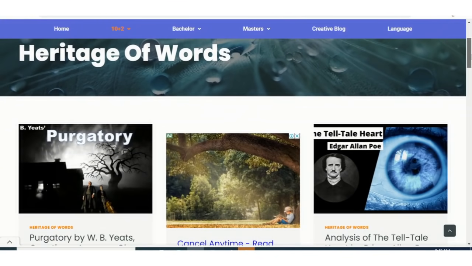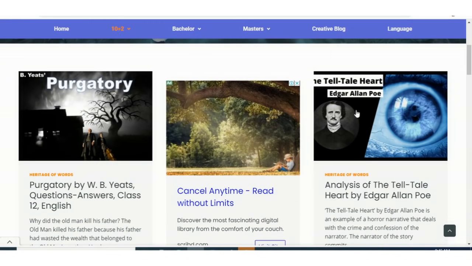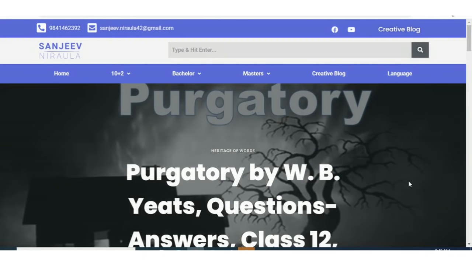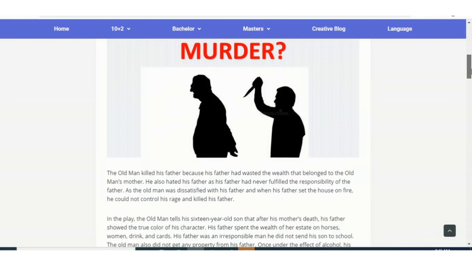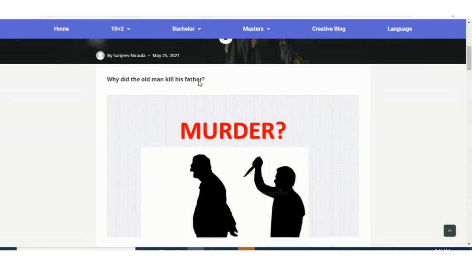as you can see here. And Purgatory, the first one which you can notice, is one of the frequently asked topics in examinations. So here you have the node of Purgatory. Why did the old man kill his father? First question. You also have the answer.